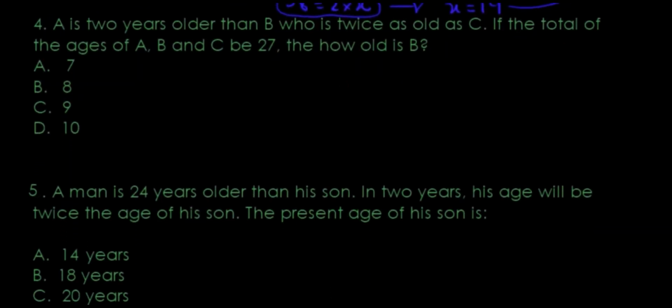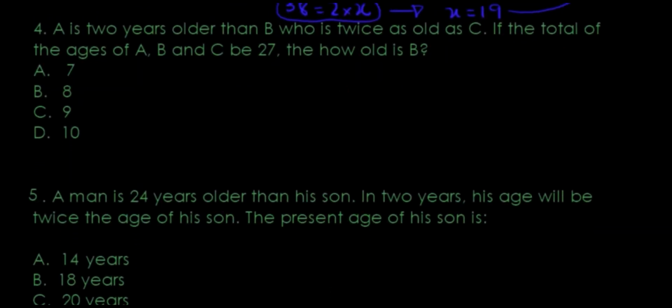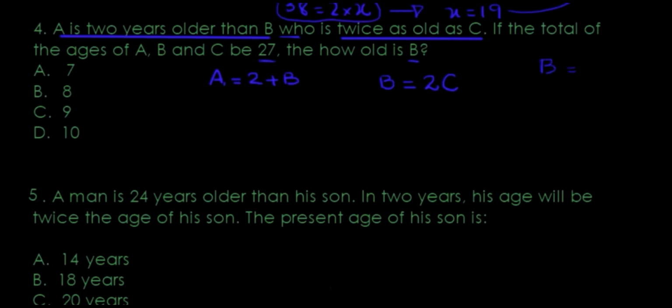Next question, question number 4. A is 2 years older than B, who is twice as old as C. So we've got A, and we know that A is 2 years older than B. And then they're saying B is twice as old as C. If the total of their ages A, B, and C is 27, so the sum is 27, how old is B? Okay, the information that they had given you had to be transformed into equations.